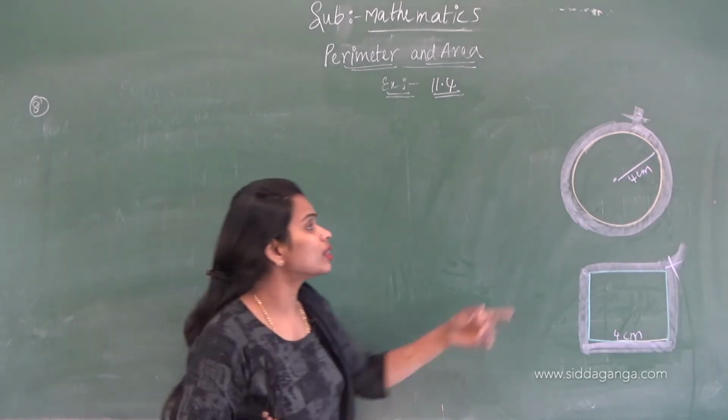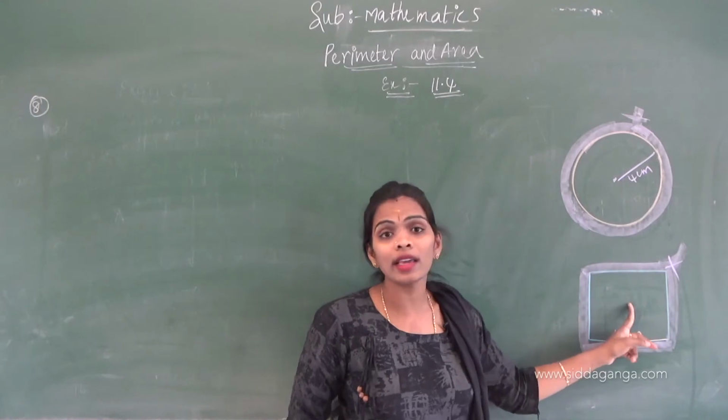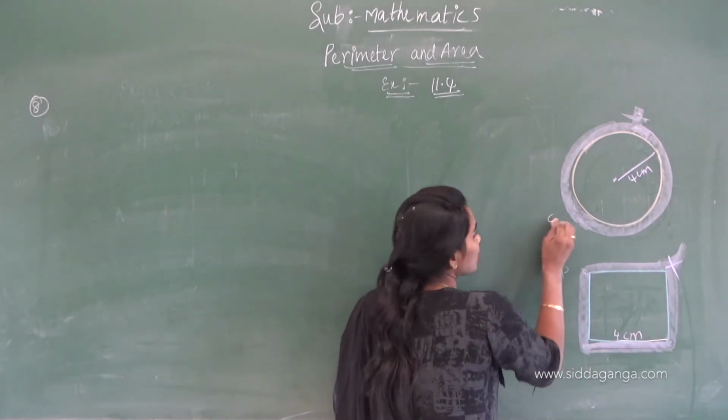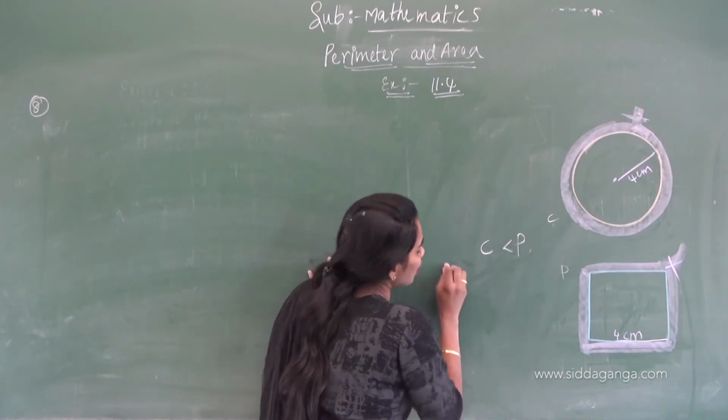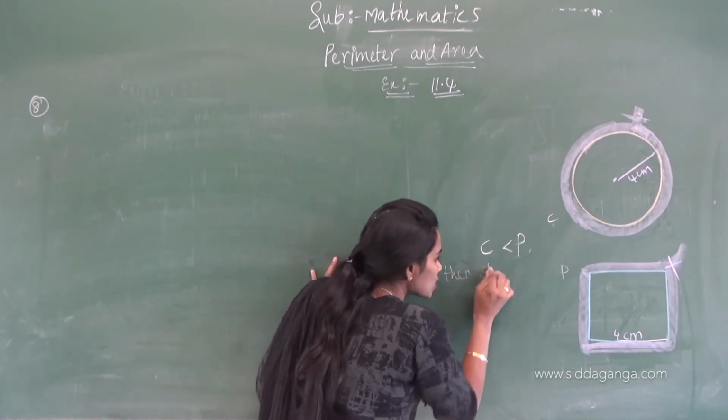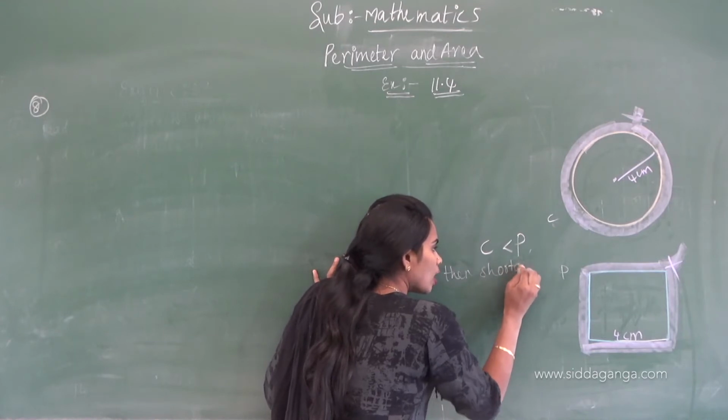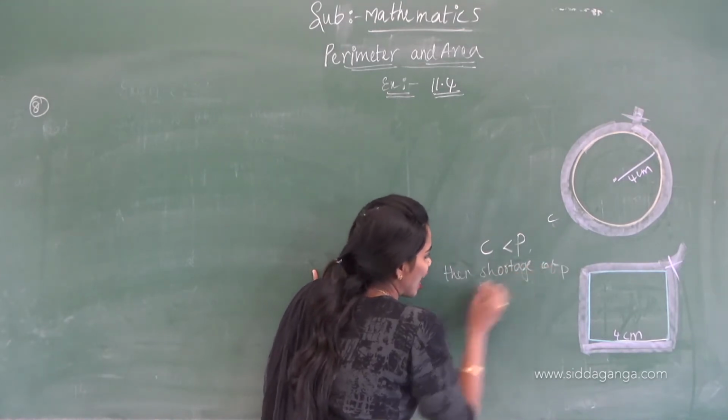If the circumference is less than the perimeter, then a shortage of cord will happen.